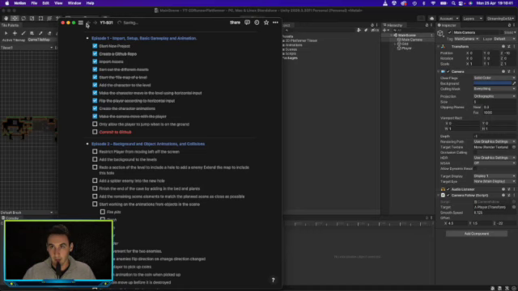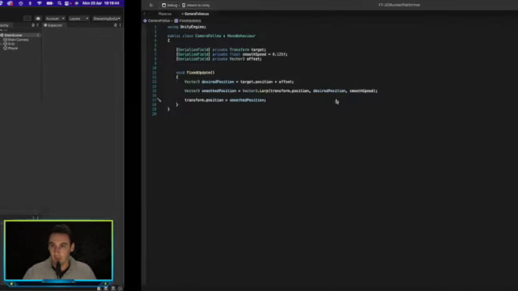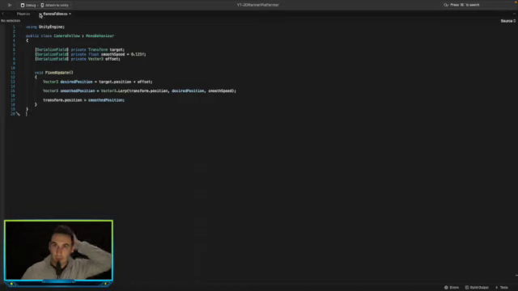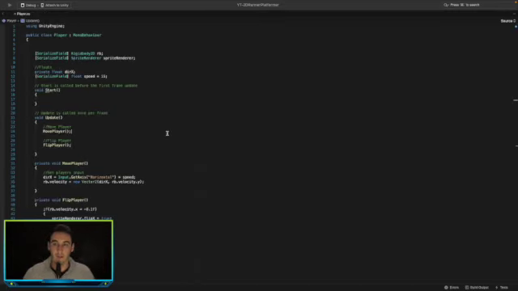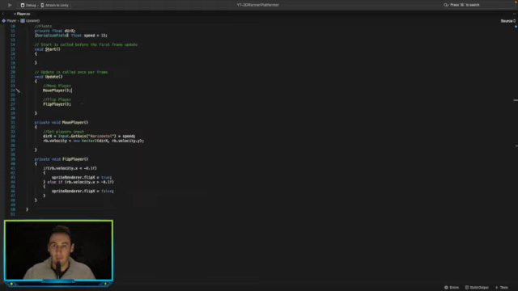So let's go ahead and sort out this jump. Alright, let's go back to the player script. We can save that and close that because we're done with that. So let's go ahead and jump. What we want to do is, basically, if the player is moving and the controller presses the spacebar, we want the player to jump up slightly and then obviously fall back down onto the ground because of gravity. So let's go ahead and do this.